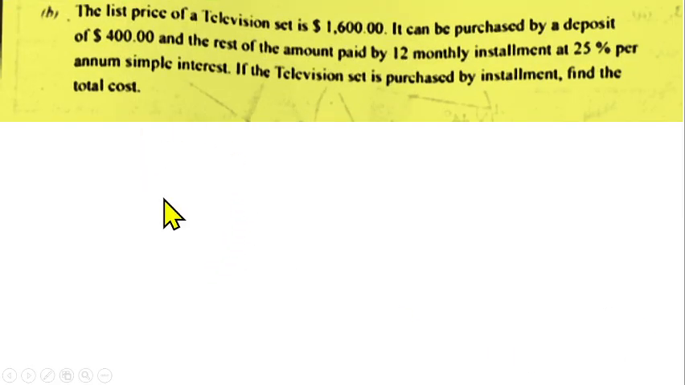Question number 10b states that the list price of a television set is $1,600. It can be purchased by a deposit of $400 and the rest of the amount paid by 12 monthly installments at 25% per annum simple interest. If the television set is purchased by installment, find the total cost.